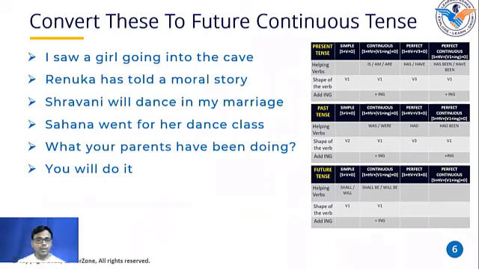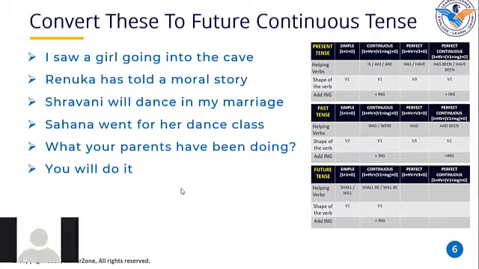Varuni, I'm telling you one more time. If you are not familiar with all the three shapes of the verb, then you will make a mistake. You will continue to make mistakes. So please memorize all the three shapes of as many verbs as possible. Will you do that, please, Varuni? Yes, sir. Okay, so now convert this sentence into past perfect tense.